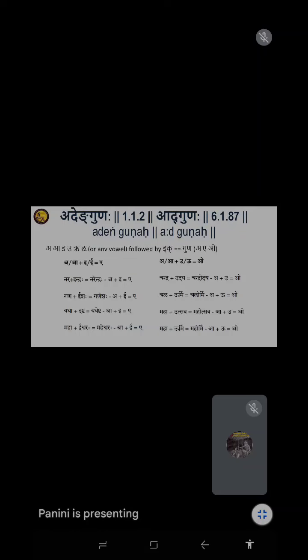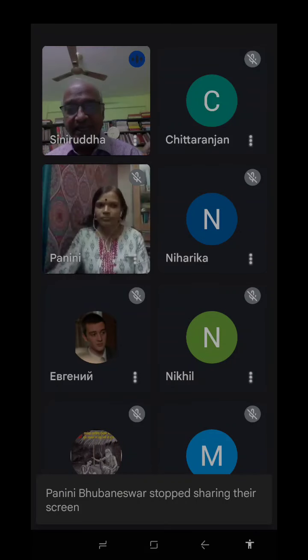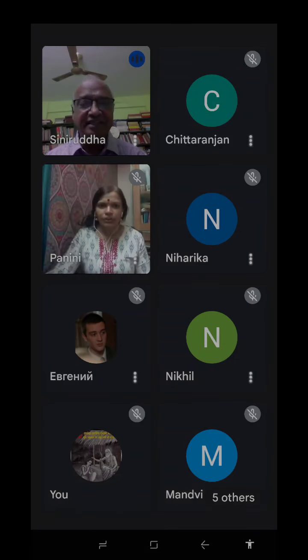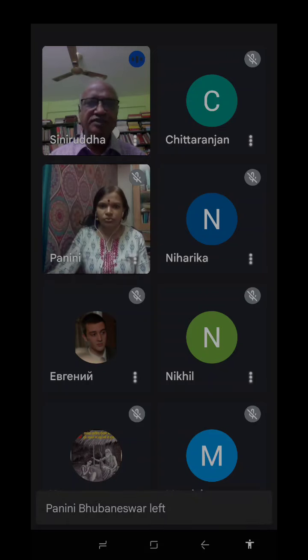And this guna, when it takes, the first sutra 1.1.2 is actually a samjna. It defines what is guna. Guna means it represents a, e and o: at and eng. So wherever there is a, e, o in the sandhi, in the change, not at the beginning of a word, we are talking about grammatical formation. We are talking only of changes. If you have e, that e is not a grammatical form. It is a natural sound. But when e comes as a sandhi form, how does that sandhi come, as in Ganesha? It represents two sounds, a plus i.